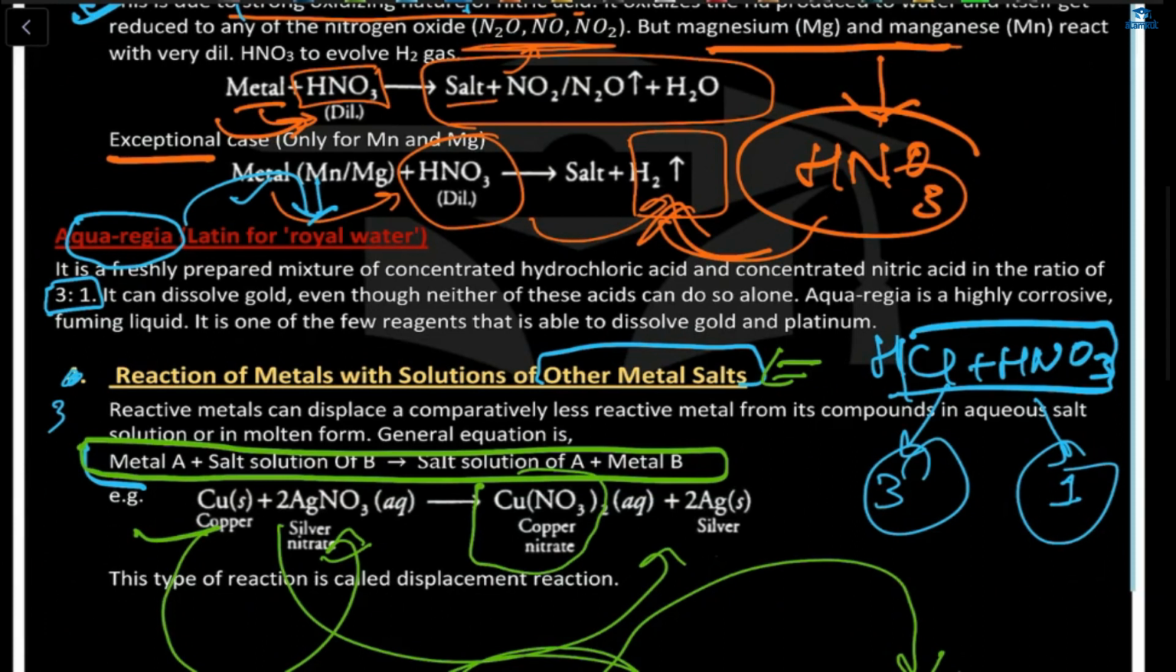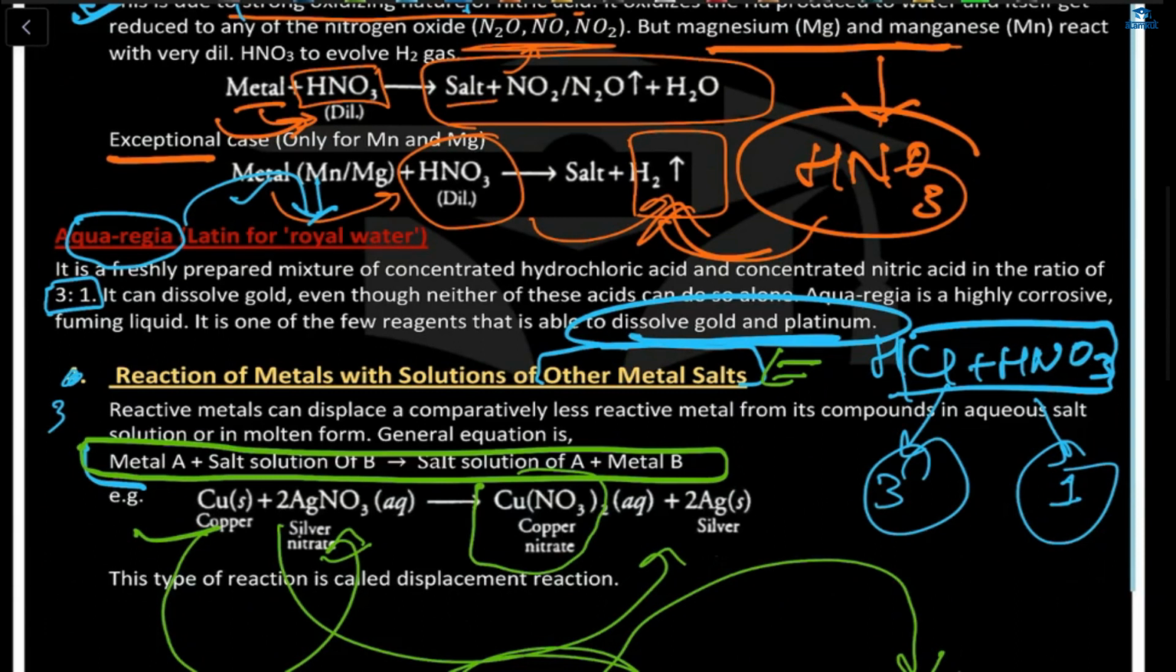So what is the main functionality of this royal water? It can dissolve gold and platinum. Yes, that is the main work of royal water. Okay? So that's why, in the combination of both, they are doing this. Means they can't do it alone.